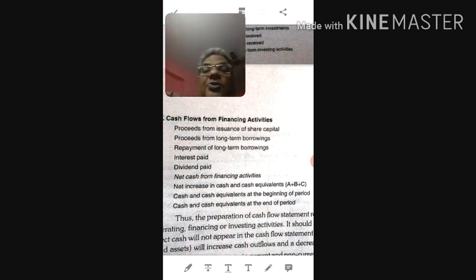Now we can tally with the closing cash in hand and cash at bank as given in the balance sheet, and if we find that what we have computed tallies with the figure given in the balance sheet, it means that our sum is 100% okay. So in my next class I will discuss how to solve cash flow statement. Hope my lecture will help you to understand how to compute cash from operation, also cash flow from financing activity and cash flow from investing activity, and this will help to understand the financial position of a company.